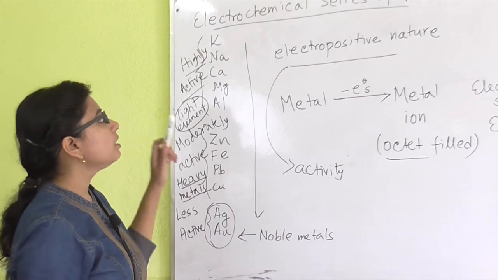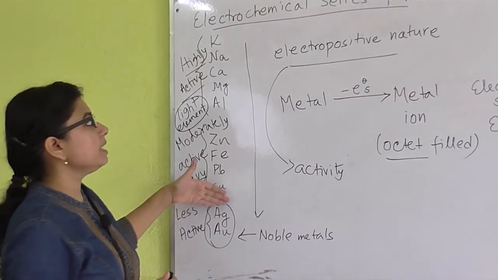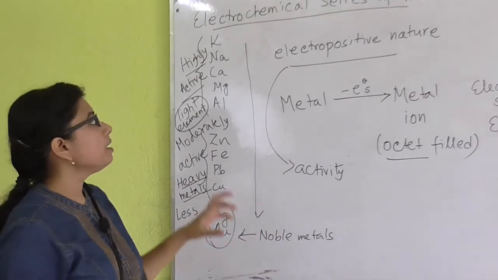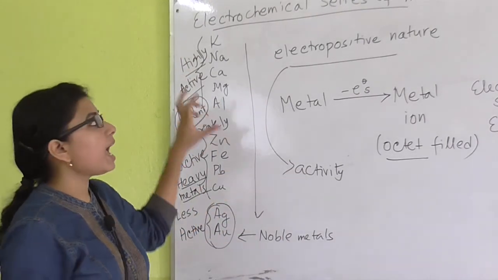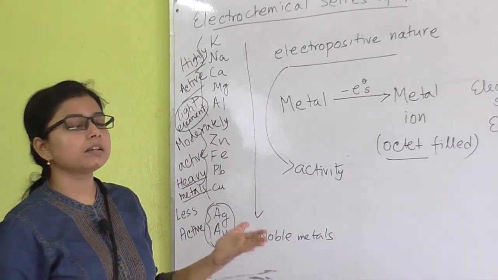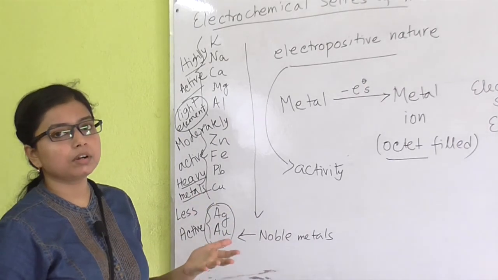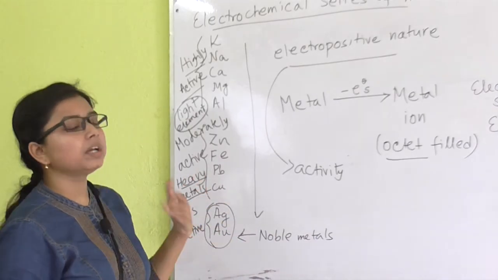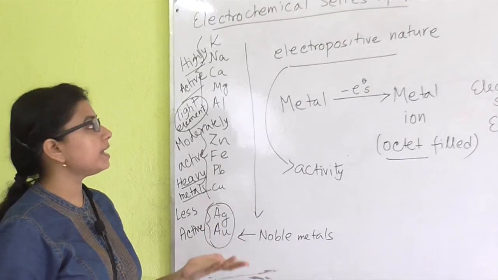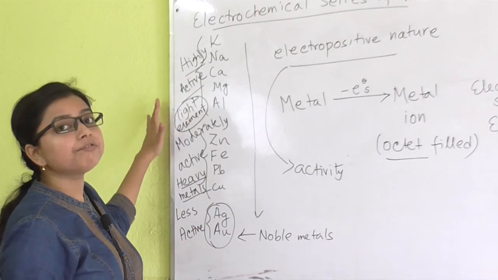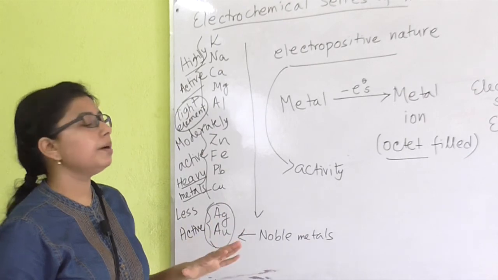But we can't find the other elements as free in nature, because they are very active and they react very fast with non-metals to form their oxides, carbonates, sulfides and so on, so we can't find them in the free state in nature.